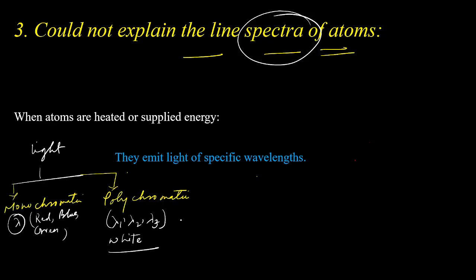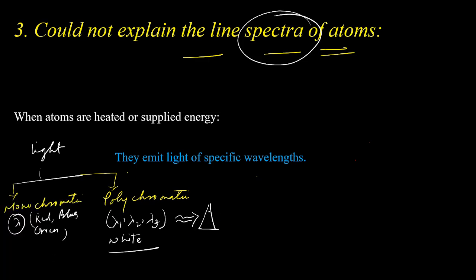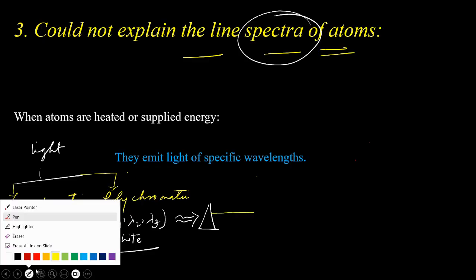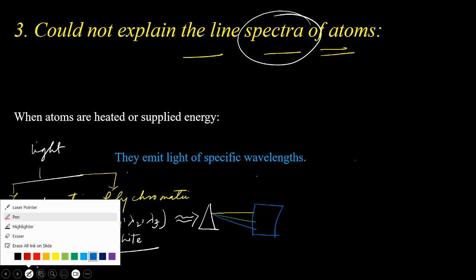When white light is made to pass through a prism, it gets separated into different types of light. If those lights are arranged to fall on a screen, different types of lights are observed, right?